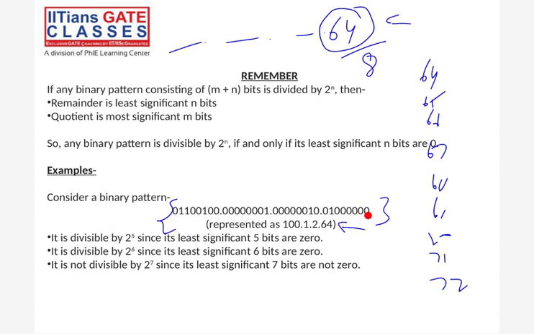What I'm saying is, the LSB is coming 0, so the divisibility is there. It can be divisible by 2 raised to power 5, yes, because we are getting 5 LSB bits as 0. Similarly, it is divisible by 2 raised to power 6 because the LSB 6 bits are coming 0.